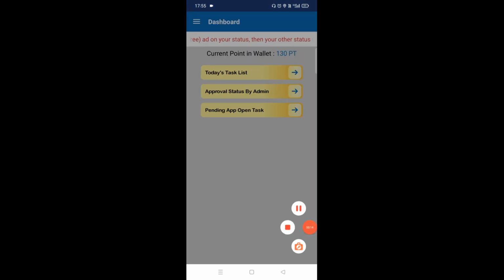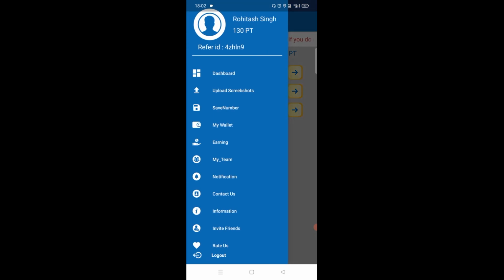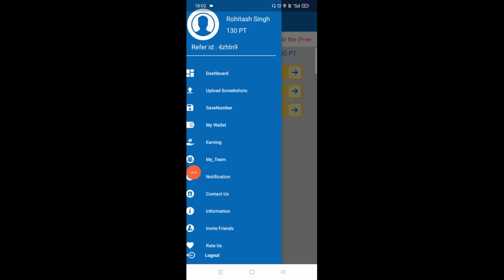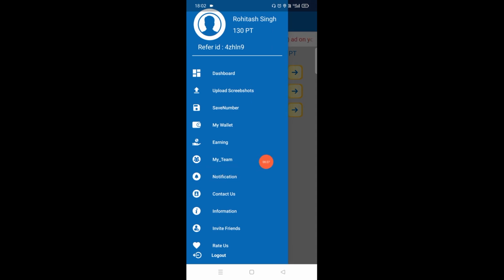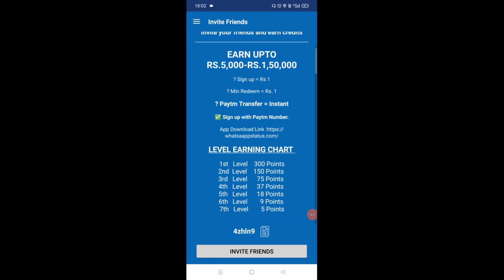And friends, after that let's see how we can earn more from this app. See, there are three lines here. You can click here, and you can see the option Invite Friends. So friends, click on Invite Friends, and you can see how it is going to earn for you. Share this app with your friends, and tell them to copy your referral code.